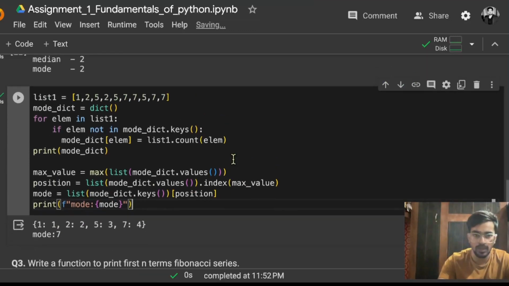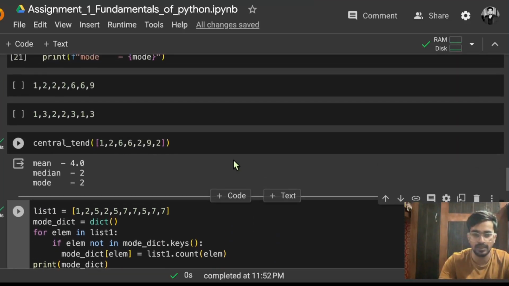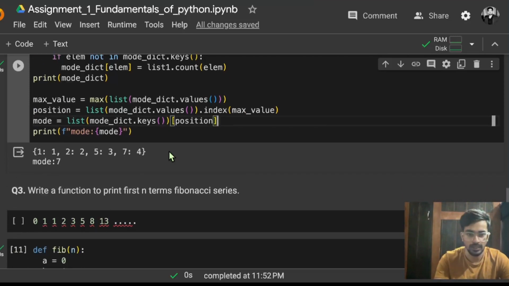Now this was about mode. I know it went a bit long, but I think it will be clear. If this is clear, fine, but again if there is any doubt you can ask. I'll be happy to repeat the things again to make it more clear.